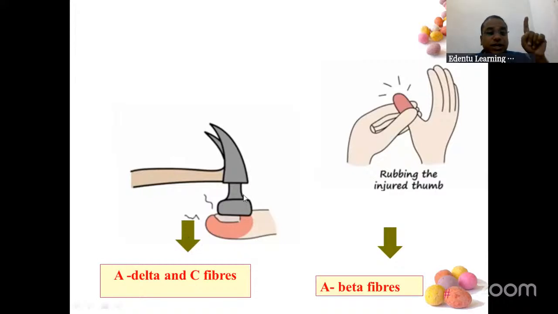Presence of injury is A delta and C fibers, small peripheral nerves. Temperature and pressure, large peripheral nerves, are A beta fibers. Both are different.